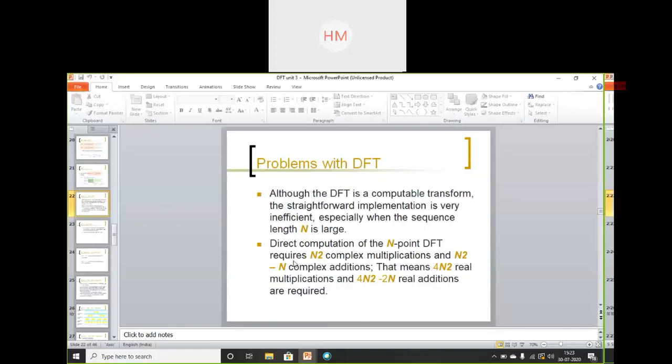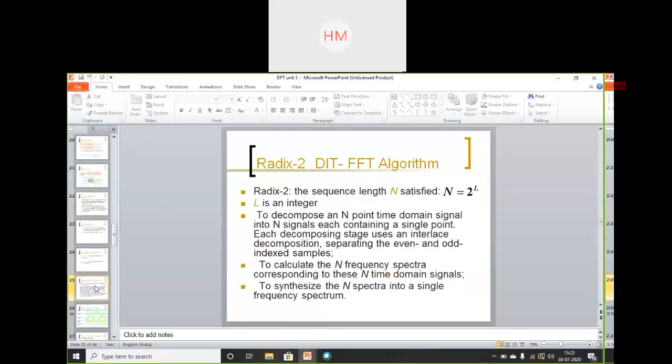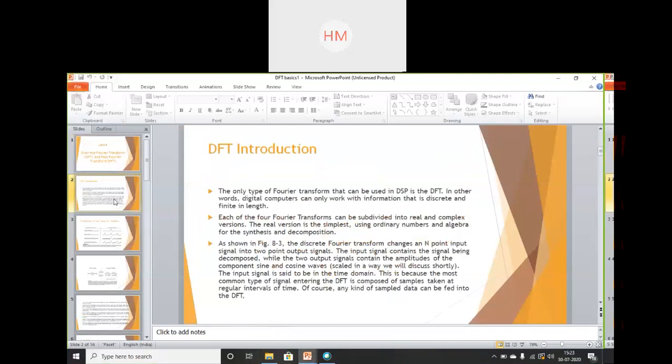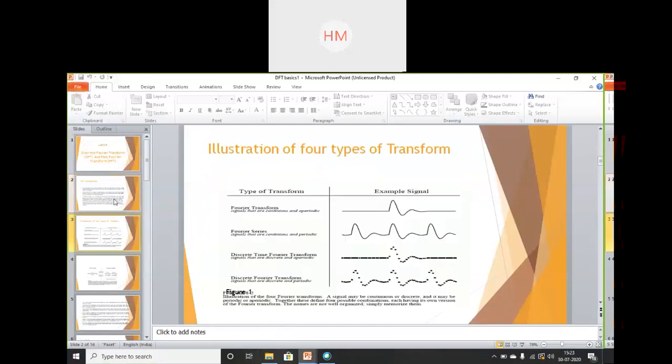So we will shift towards FFT. But right now, first we will discuss DFT only.